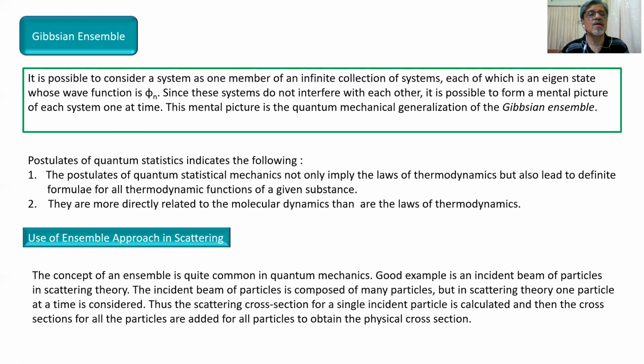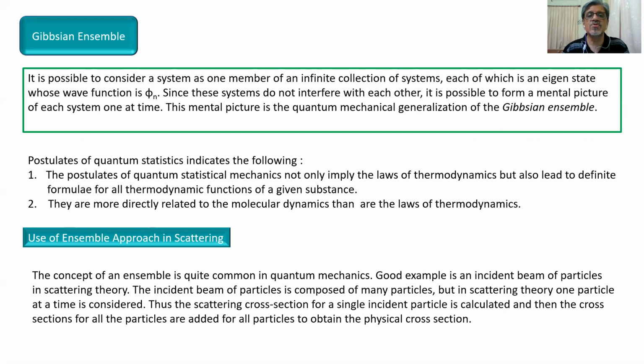Now we come to the Gibbsian ensemble. It is possible to consider a system as one member of an infinite collection of systems. We have taken a similar approach in classical statistical mechanics, each of which is an eigenstate whose wave function is phi n.